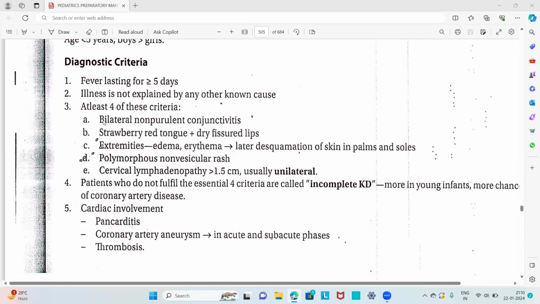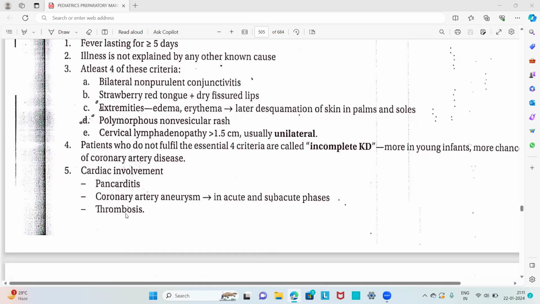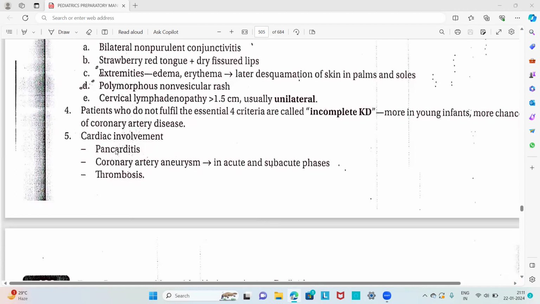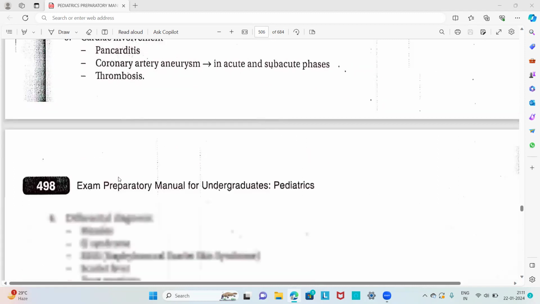So these are the major criteria for the diagnosis of Kawasaki disease: bilateral non-purulent conjunctivitis, strawberry red tongue or dry fissured lips, extremity changes like edema, erythema and later desquamation of skin in palms and soles, polymorphous non-vesicular rash, and cervical lymphadenopathy greater than 1.5 centimeter, usually unilateral. Among these, 4 criteria should be present. If the essential 4 criteria are not fulfilled, it is called incomplete Kawasaki disease. Because it is an acquired cardiac disease, cardiac involvement includes pancarditis, coronary artery aneurysm, and thrombosis.